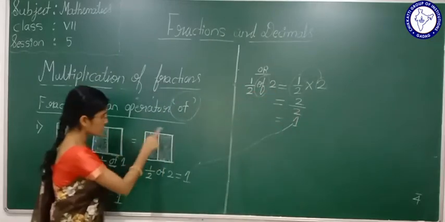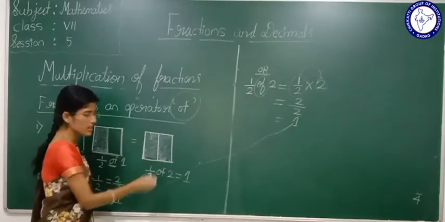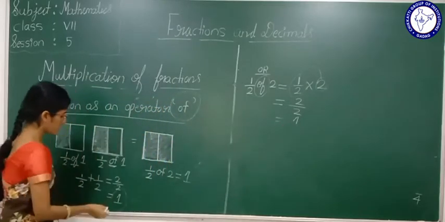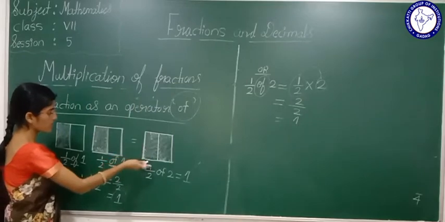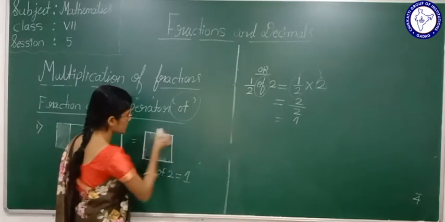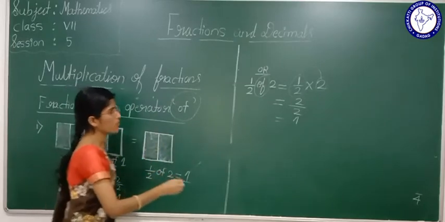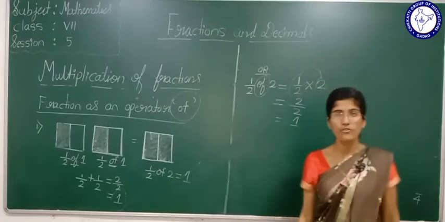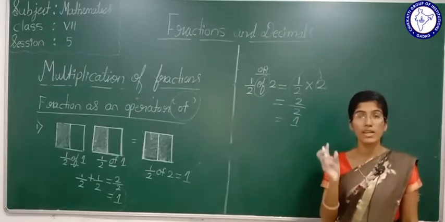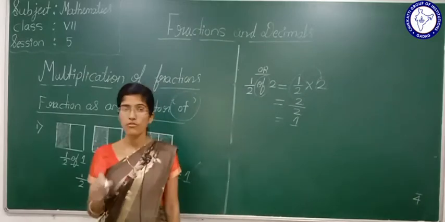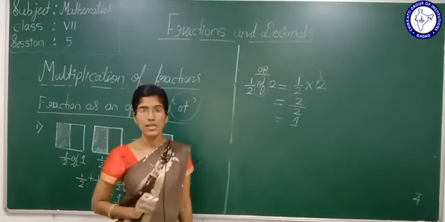See the figure, you can verify here. This is one figure only, no? Yes or no? Okay, this is representing 1/2 of 2. 1/2 of 2 is nothing but 1. See the figure and verify. What I want to tell here is, here the of will represent multiplication. What we can tell from this example: here of is going to represent multiplication.